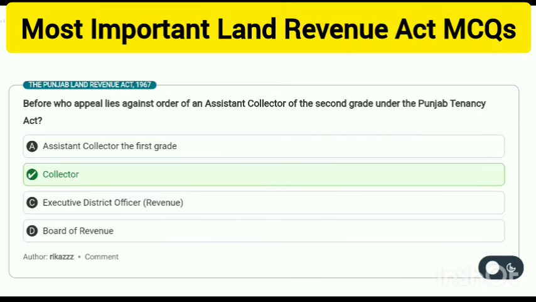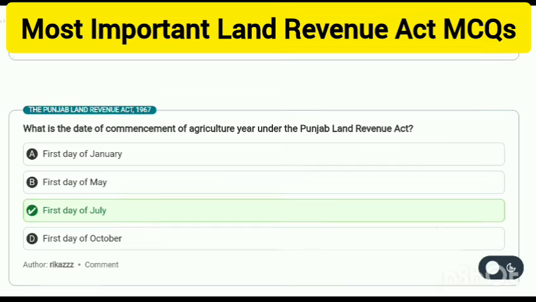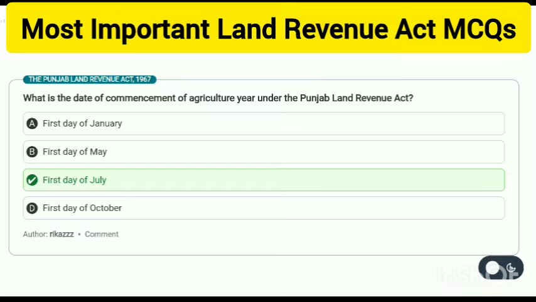Before whom does an appeal lie against the order of an assistant collector of the second grade under the Punjab Tenancy Act? Collector. The Land Revenue Act is comprised of how many sections? 184. What is the date of commencement of the agriculture year under the Punjab Land Revenue Act? First day of July.